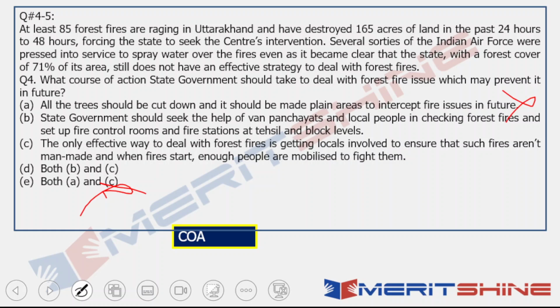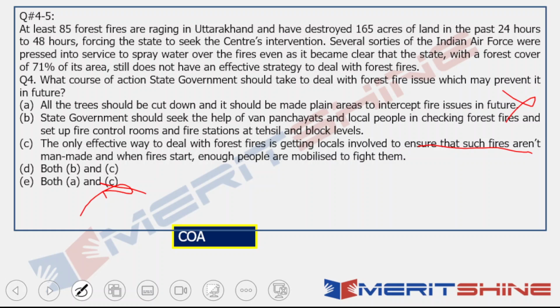The only effective way to deal with forest fires is getting locals involved to ensure that such fires aren't man-made, and when fires start, enough people are mobilized to fight them. Again, you will remember my course of action classes. There I told you that your course of action should be practically implementable, in a way that it should make sense in that particular scenario, right? Unless it's an ethical problem where you'll have to take an ethical stand. But in all operational issues, your course of action should be practically feasible and easy to do, right? Or if not easy to do, it should be feasible.